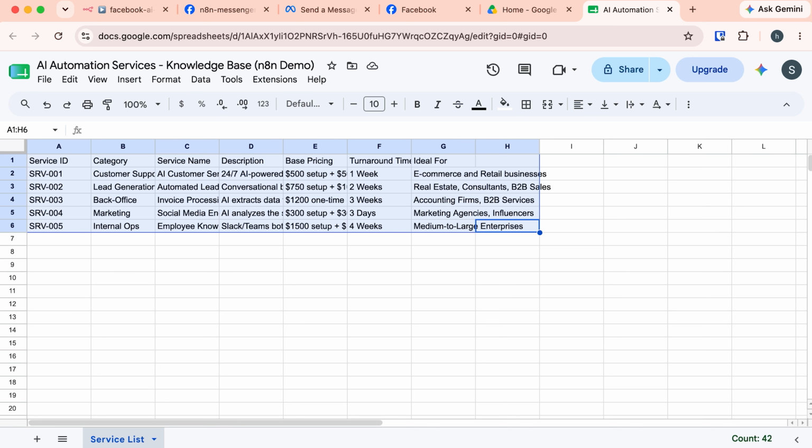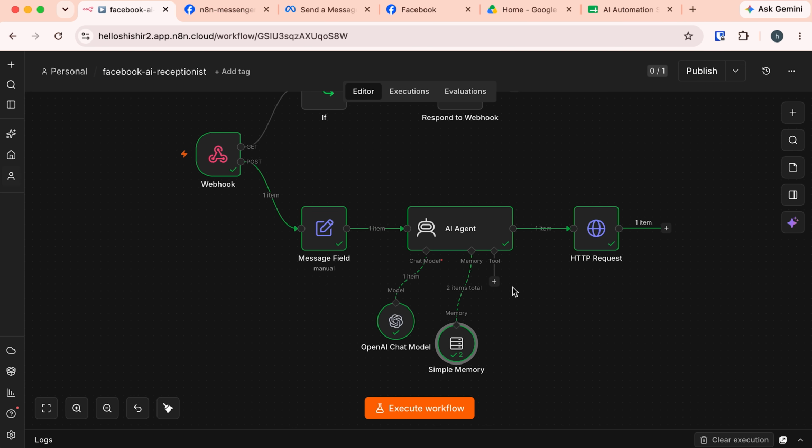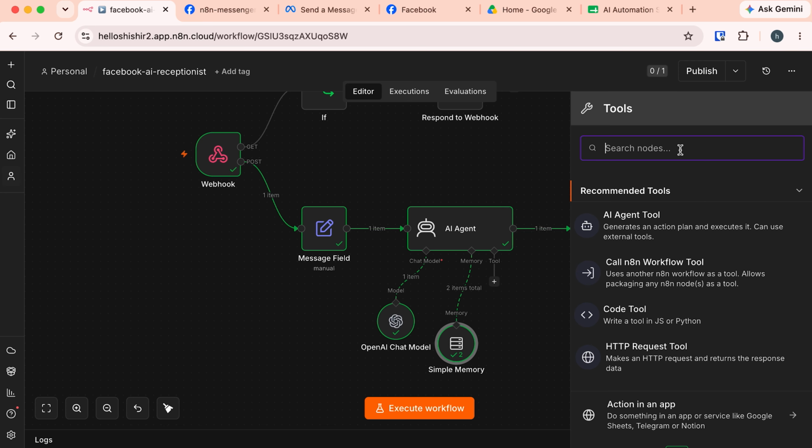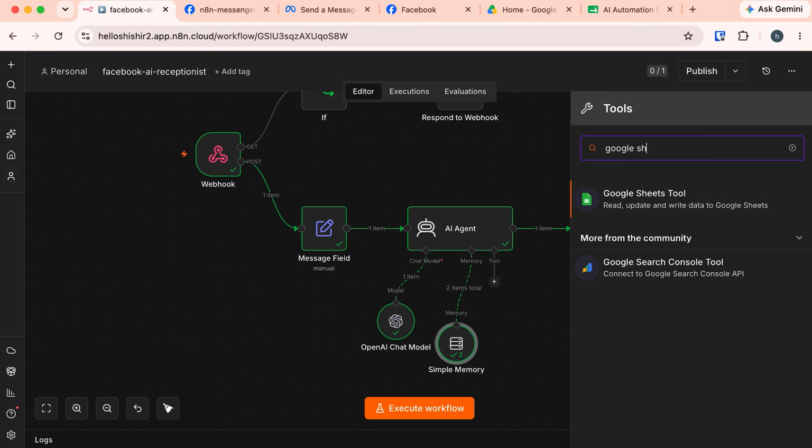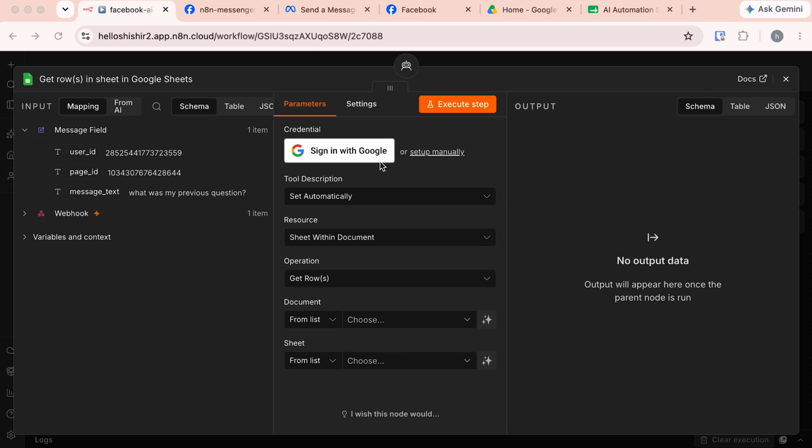Let's set it up. Back to our n8n. Now we need to give this information as a tool. Click on this plus icon of tool, and here search for Google Sheets. We need this one, Google Sheets tool. To use this, at first we need to sign in with Google. As I am using the official n8n cloud, I can simply click on this sign in with Google and it will automatically catch the credentials.